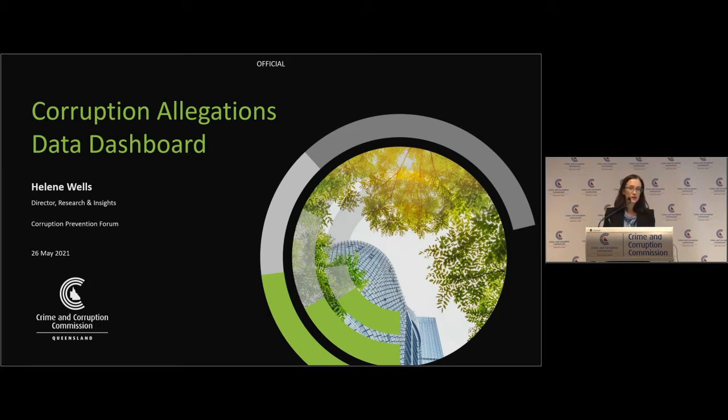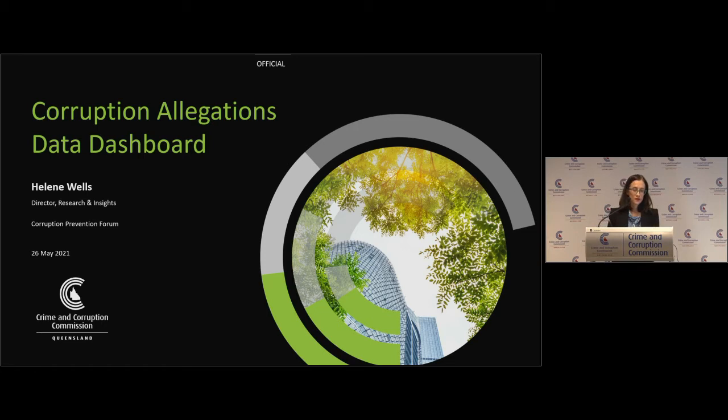As you know, the CCC receives data and complaints about corrupt conduct from members of the public and different UPAs. And our intention is that we publish information as soon as possible in order to be transparent and accountable to Queenslanders. When it's aggregated, this data on the dashboard provides some very useful information about alleged corrupt conduct in Queensland. It's important to understand that the allegations displayed in the CAD have not necessarily been assessed nor investigated by the CCC, and therefore data does not represent finalised outcomes or matters progressed by the CCC.